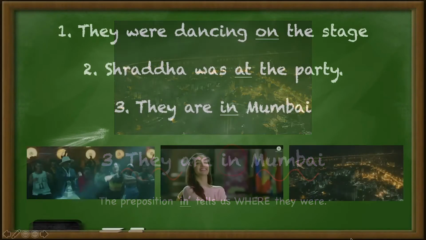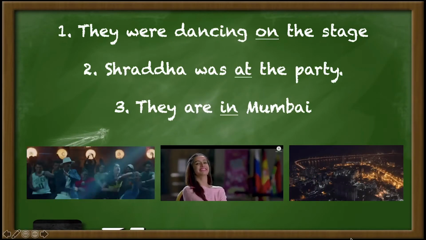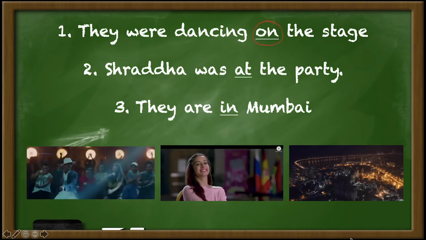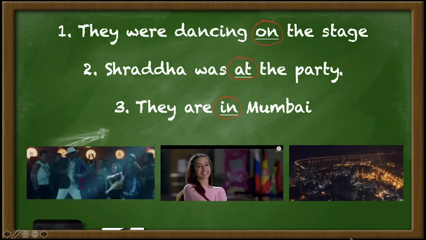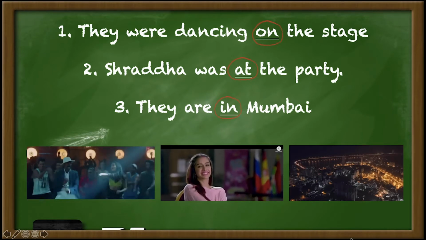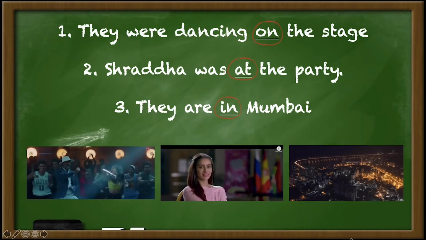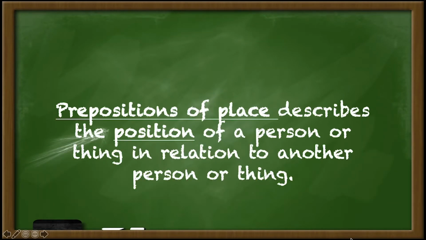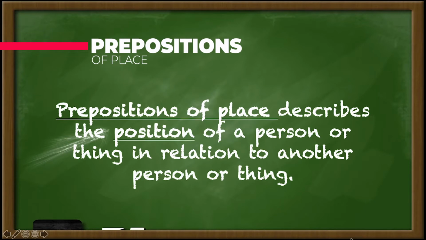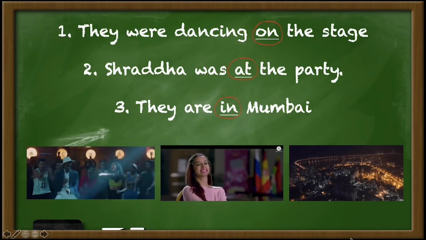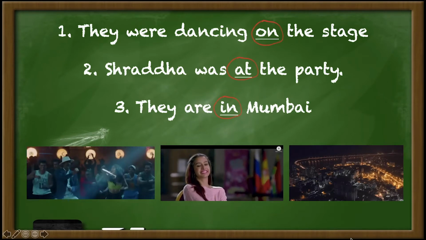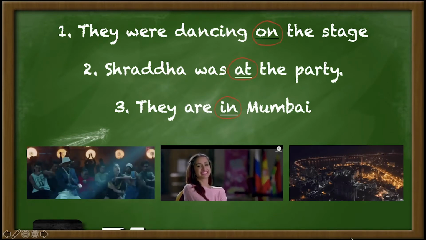In Mumbai. So from these three sentences, we see that there are certain prepositions that tell us the place of the nouns or pronouns in relation with the other nouns and pronouns. So, they are called prepositions of place. Prepositions of place describe the position of a person or thing in relation to another person or thing. We saw that the prepositions on, at and in were prepositions of place. Can you think of any more?